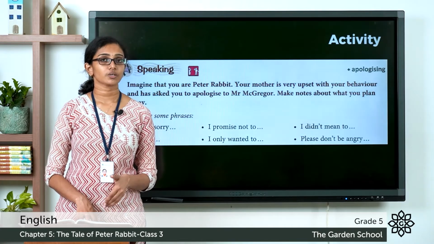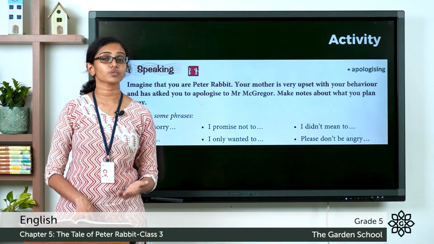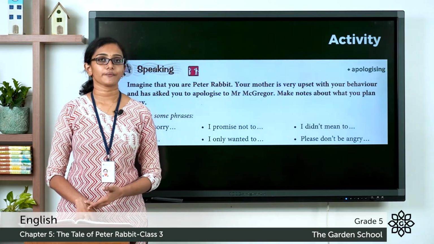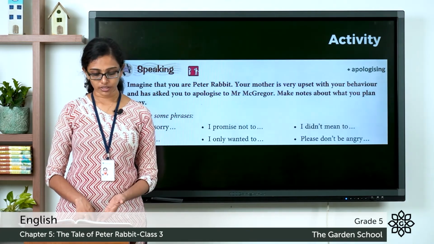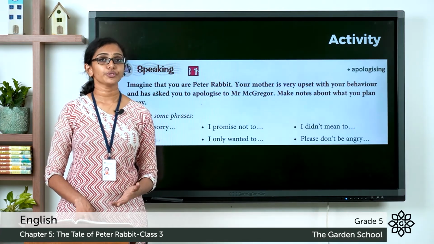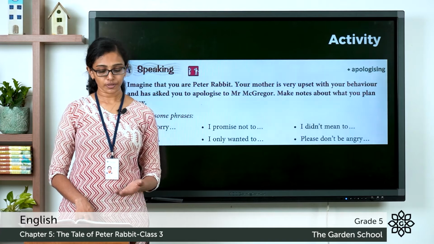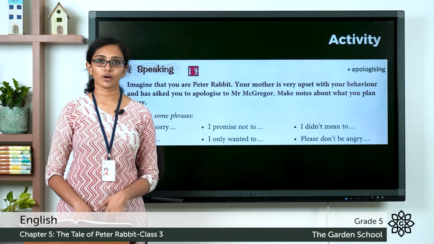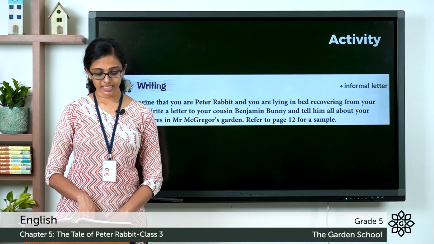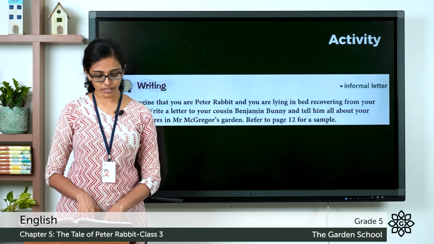So in this question, you are asked to suppose or imagine that you are Peter Rabbit who went to the farmer's garden. And you have to make notes about what you plan to say. You have to make notes on how you are going to apologize to your mother. This one also you can do as an activity in your notebook. Then the next section is a writing exercise, and it's about writing informal letters.